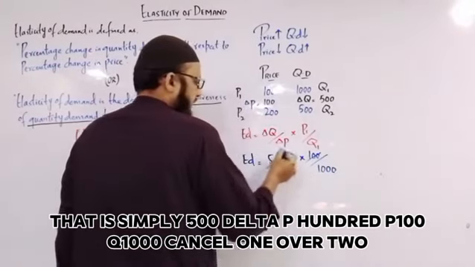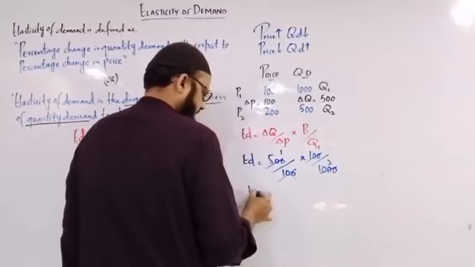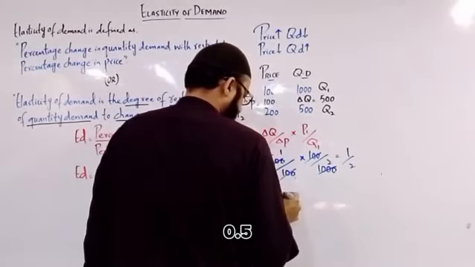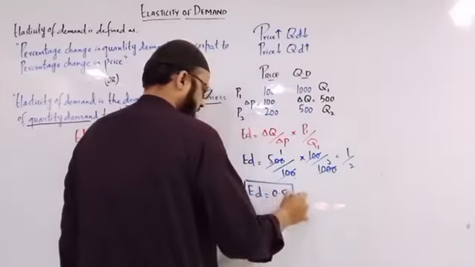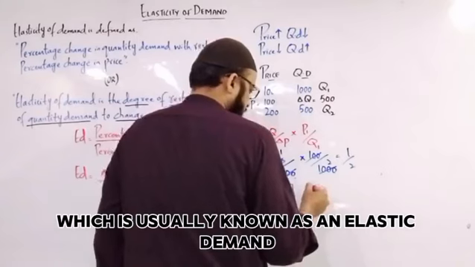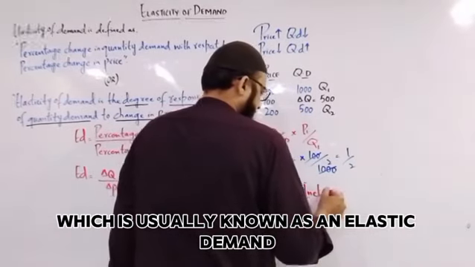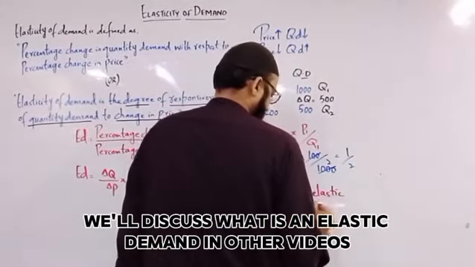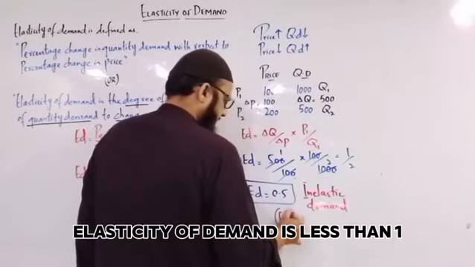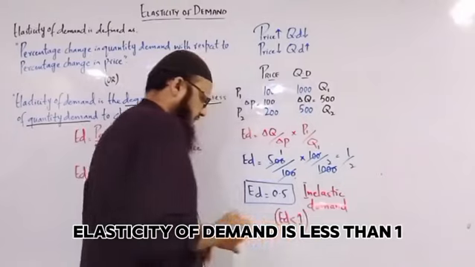Cancel out, 1 over 2, which means 0.5. So 0.5 is the elasticity of demand, which is known as inelastic demand. We'll discuss inelastic demand in other videos. Elasticity of demand is less than 1.